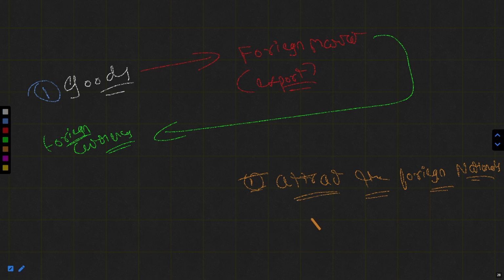Okay, how? Suppose the Indian healthcare infrastructure and sector is so good in heart exchange, liver transplant, and other diseases and problems. You can assume that foreign tourists and people who live in other countries could come to India for their treatment. And when they come to India, they have foreign currency which will be converted into Indian rupees so that they could handle the bills in Indian territory, right? So we are getting the foreign currency.